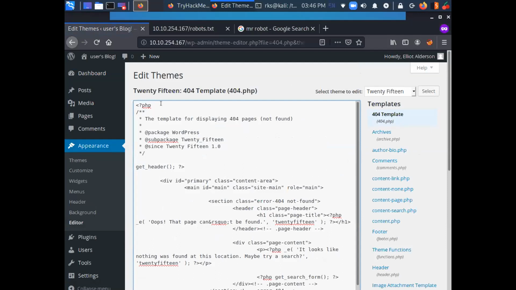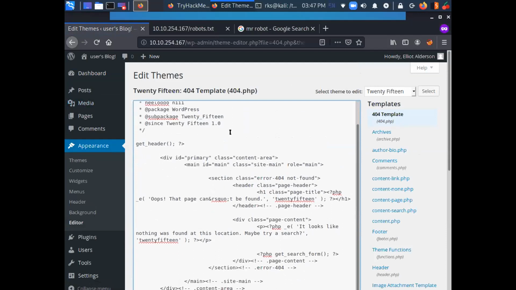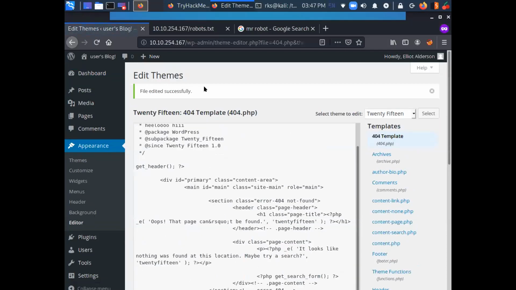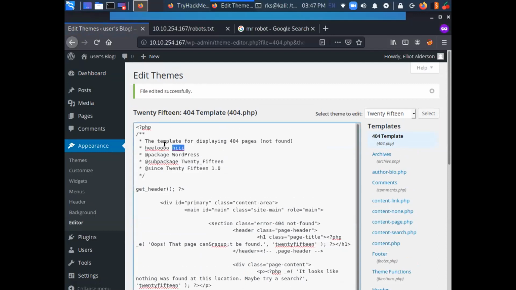Let's say hello, hi, and let's click on update file. File edited successfully. Contents have been updated. So that means I have the right permissions here, right? So I can modify the source code of the application. I can modify the PHP code of the application.